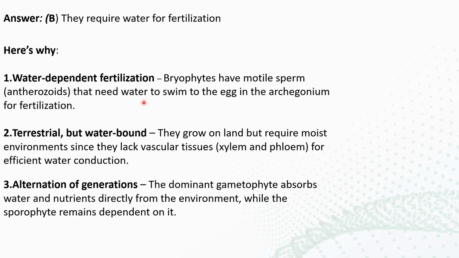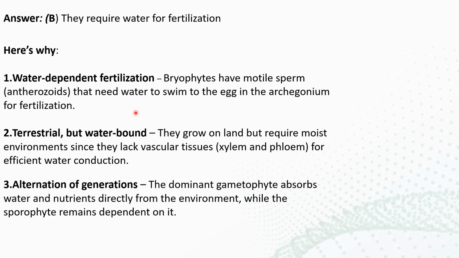Now, why do they require water for fertilization? We know that plants have both male gametes and female gametes, simply speaking.